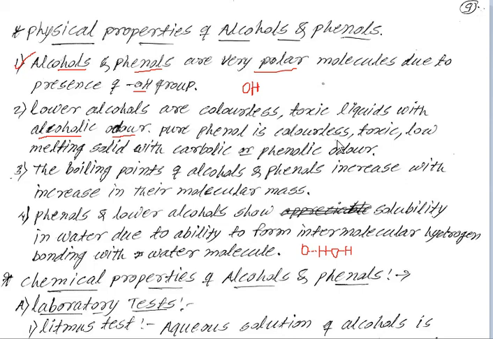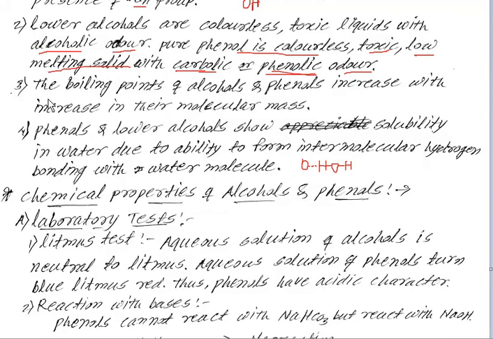Pure phenol is colorless, toxic, that is poisonous, a low melting solid with a carbolic or phenolic odor. The smell of pure phenol is the phenolic odor, also known as carbolic odor. Both are the same.